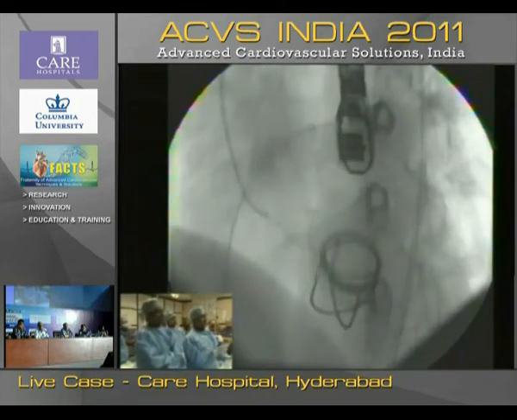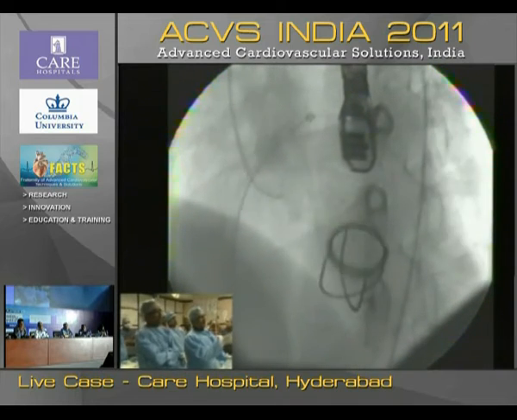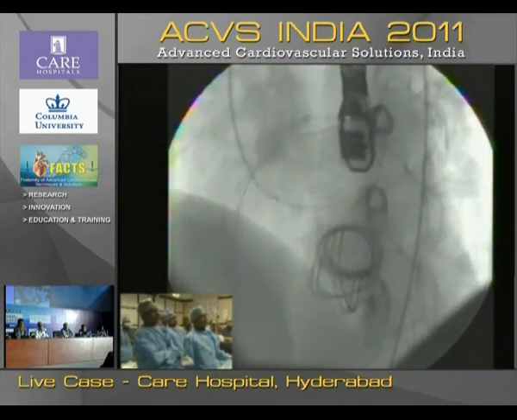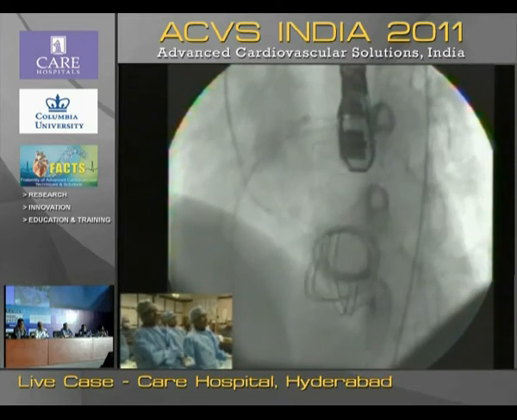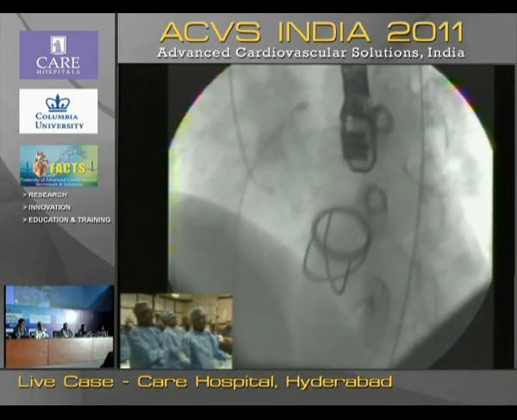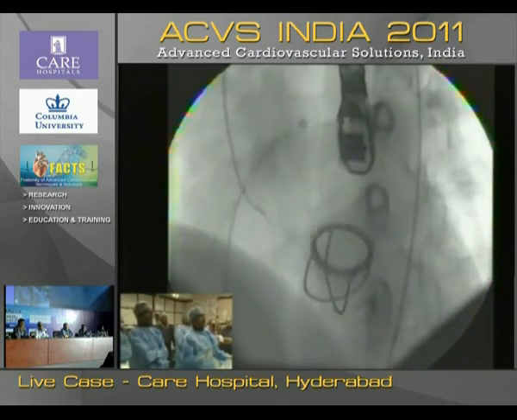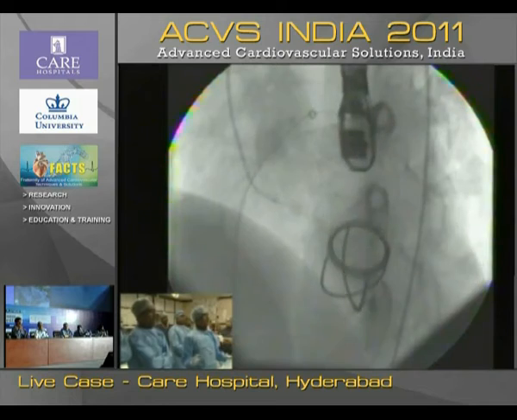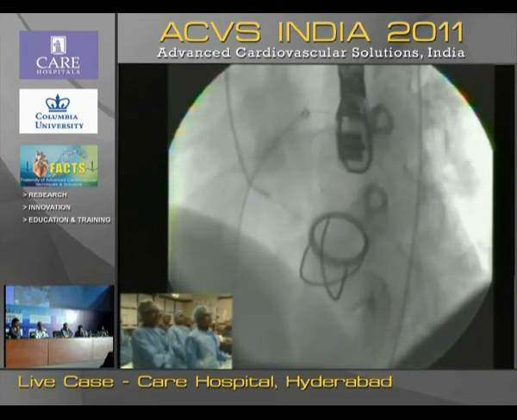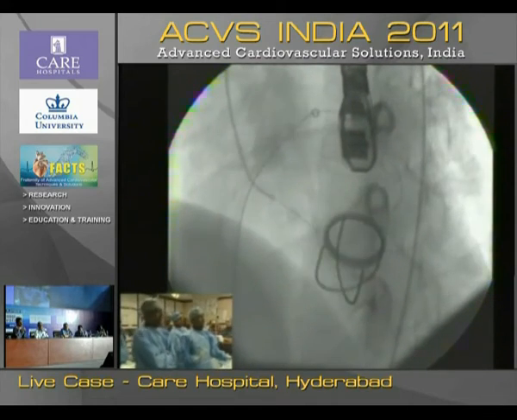Cine plus. So here, in the LAO view, we put the RCA catheter in the left ventricular outflow tract. I gently pull the glide wire from the left ventricular apex towards the left ventricular outflow tract, because the defect is seen just above the valve here. You can see there is no major technique involved here. The glide wire just slipped into the paravalvular defect and then into the LA. So that's the procedure.